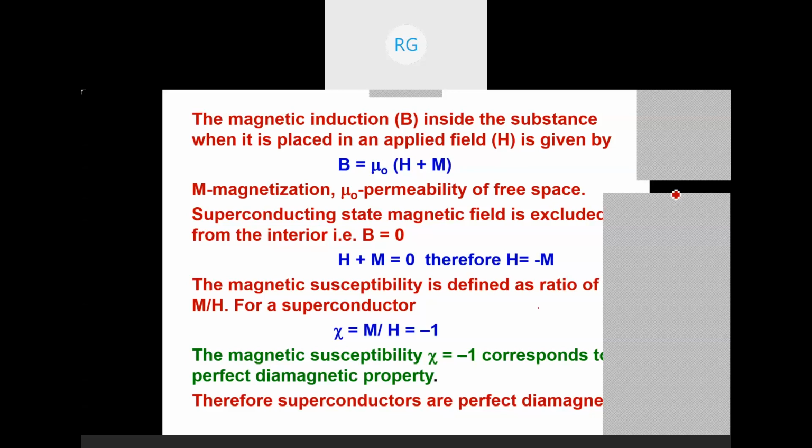When I am decreasing the temperature, all of a sudden flux is excluded from it, so B should be 0. We are just doing a practical by decreasing the temperature, with the magnetic field already there. Once the temperature is equal to or less than the critical temperature, I have observed that it is expelled. Therefore, I came to the conclusion that in the superconducting state, it is a diamagnet.